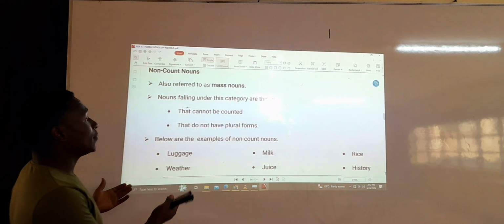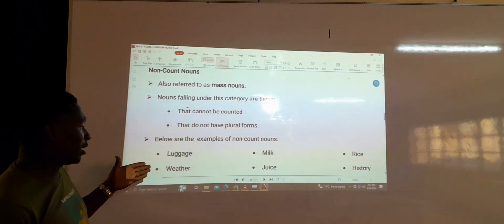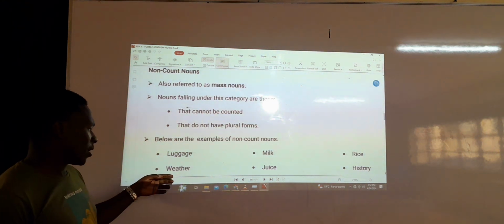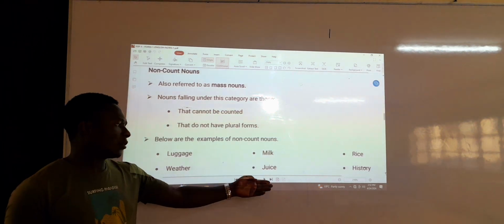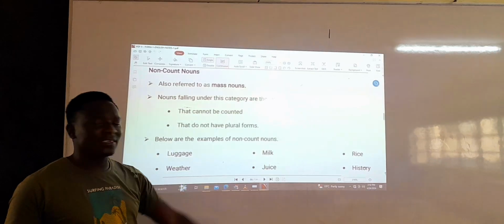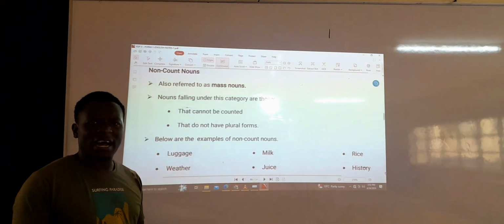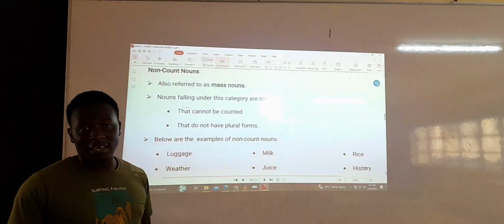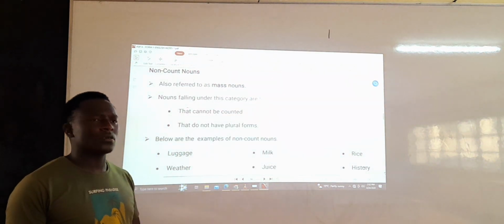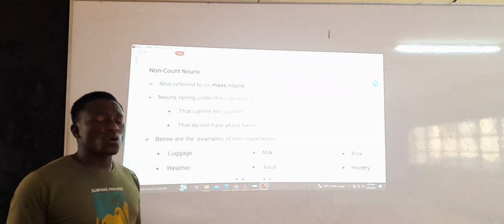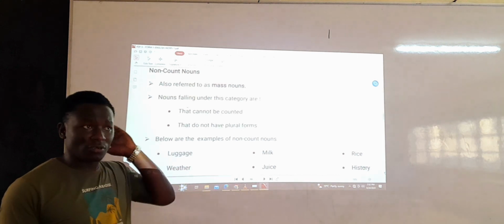Now, some examples here. We have luggage, weather, milk, juice, rice, history, water, honey. The list is endless because you cannot count them. You cannot count soil. You cannot count water. There are so many things that you cannot count. You cannot count hair.